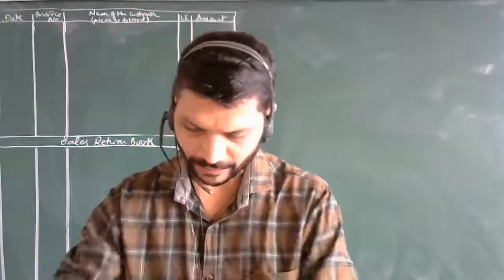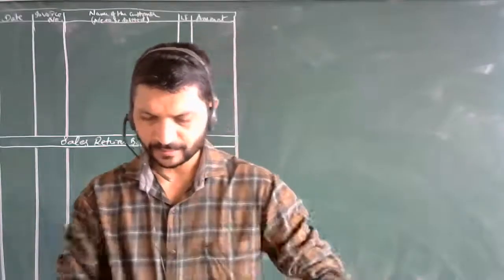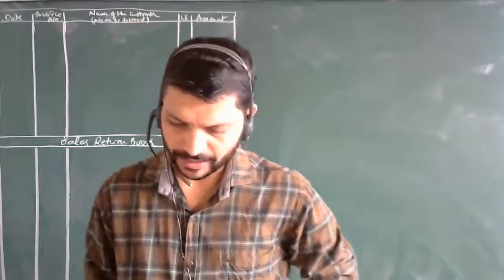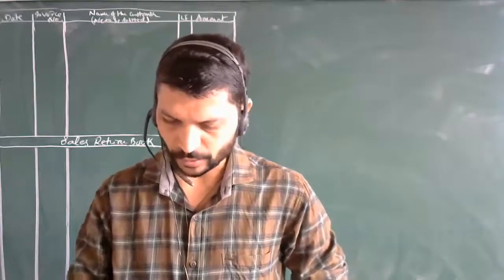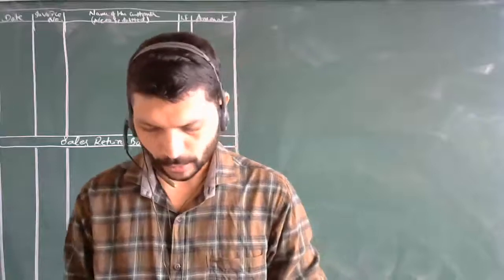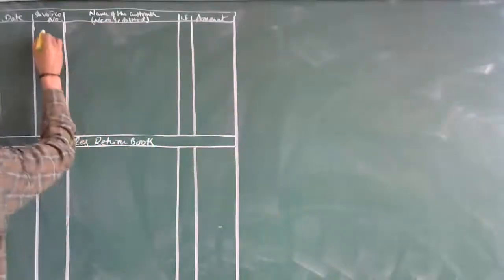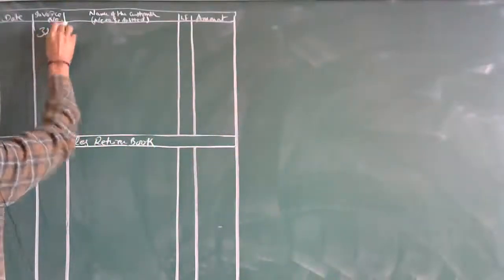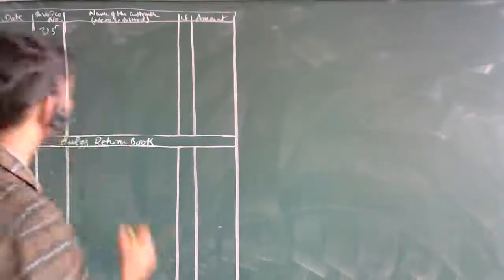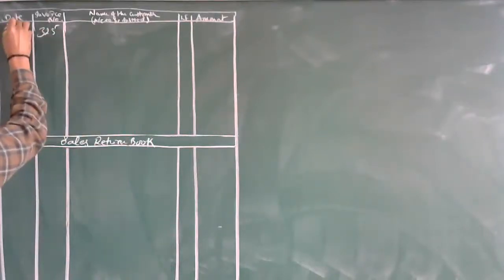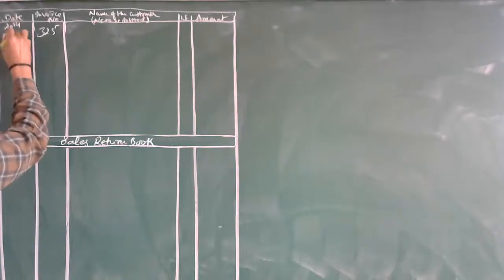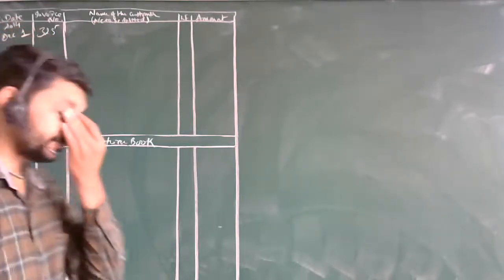As usual, the first transaction which takes place is goods sold on credit to Rohit Stores. The invoice number is 325, and the date is December 1st, 2014. I will write the year. This is December 1st, the entry which took place.